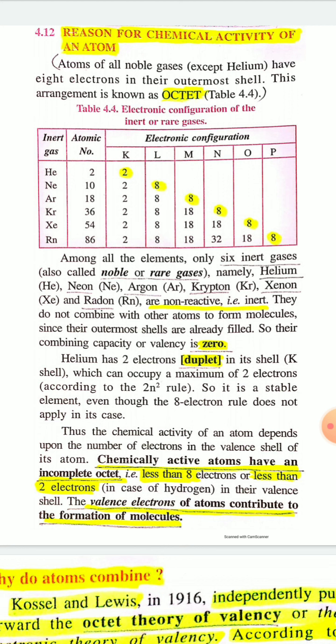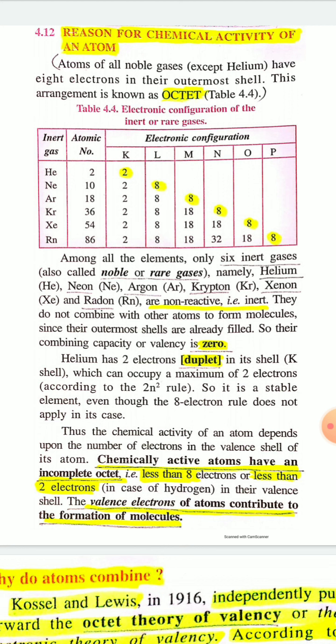Helium atomic number is 2, so the electronic configuration is 2 electrons in K cell only. Neon atomic number 10: 2 electrons in K cell, 8 electrons in L cell. Argon atomic number 18: 2 electrons in K cell, 8 in L cell, and 8 in M cell. Krypton atomic number 36: 2 electrons in K cell, 8 in L cell, 18 in M cell, and 8 electrons in N cell.